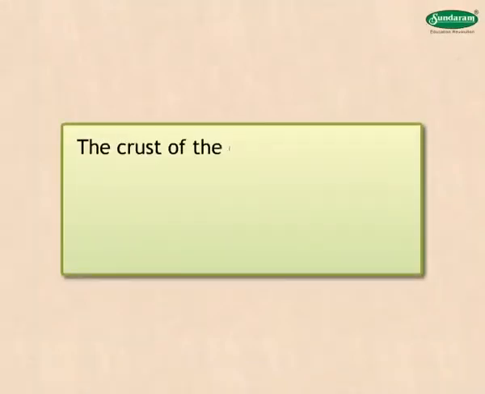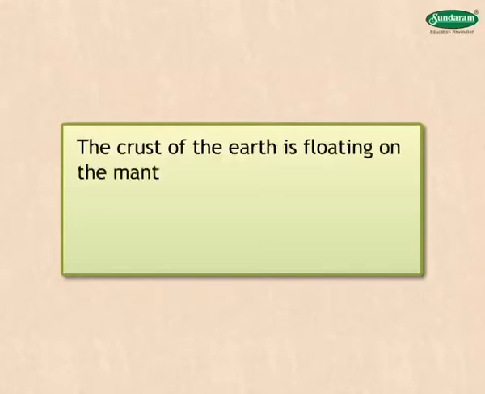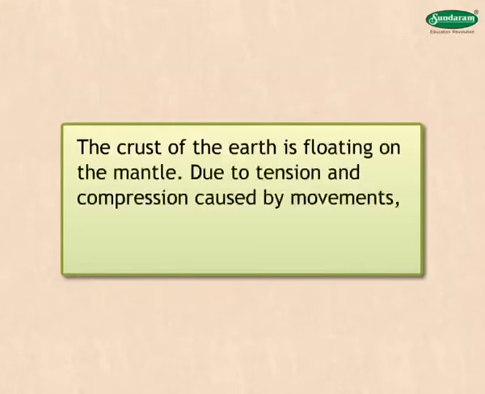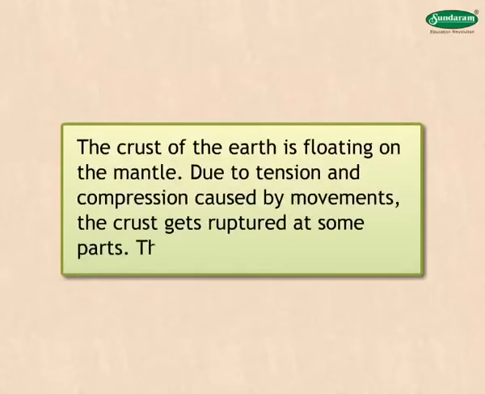Plates. Let us learn more about plates. The crust of the earth is floating on the mantle. Due to tension and compression caused by movements, the crust gets ruptured at some parts. These parts are called plates.